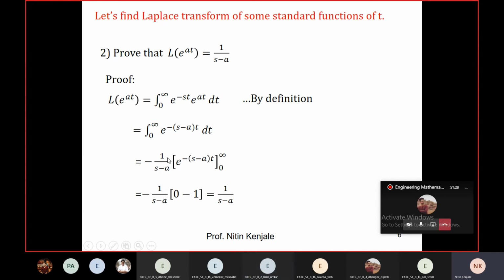And outside we will have minus 1 upon s minus a as it is. When you multiply this minus sign over here, you will have plus 1 upon s minus a. So this is the answer of Laplace of e raised to at. How much is it? 1 upon s minus a.